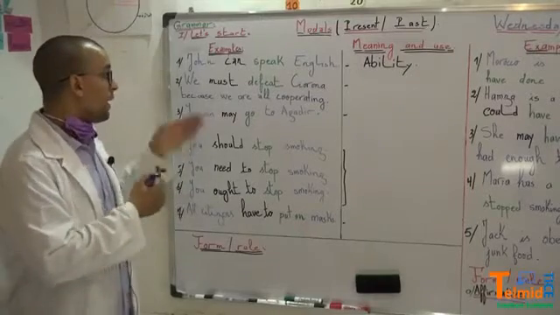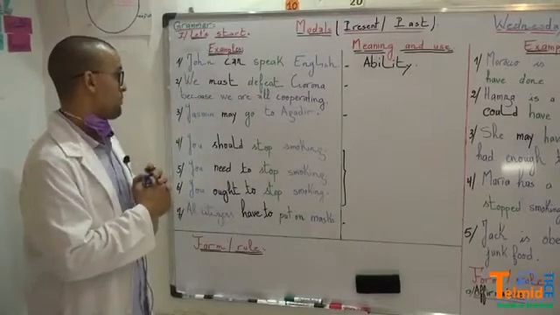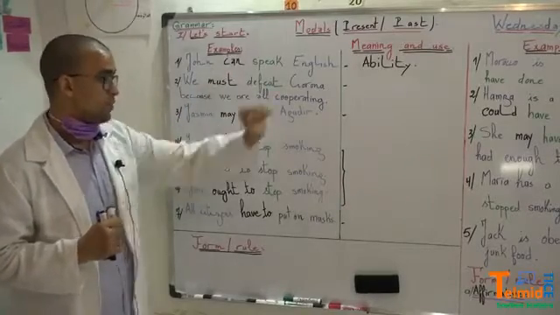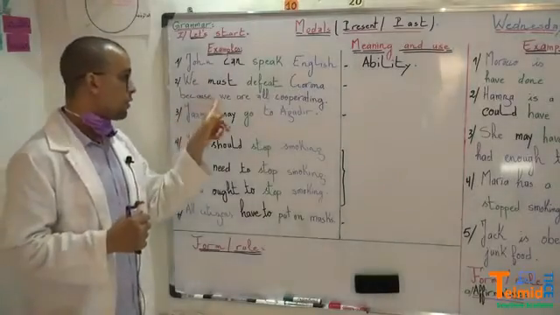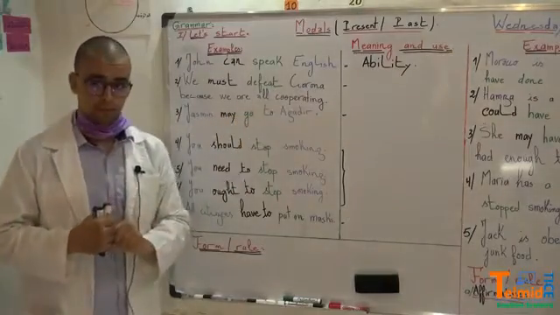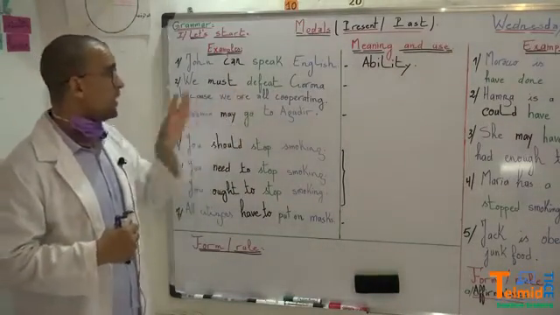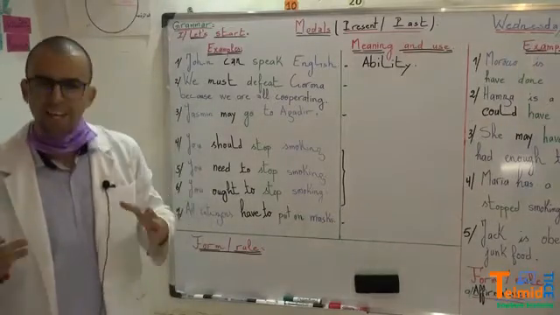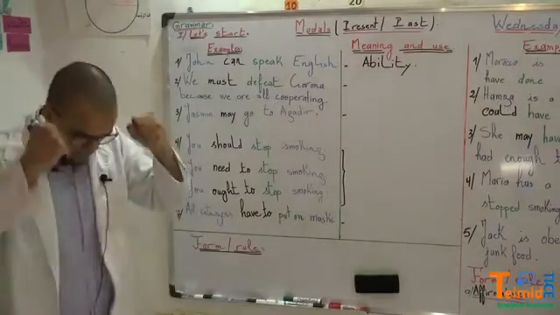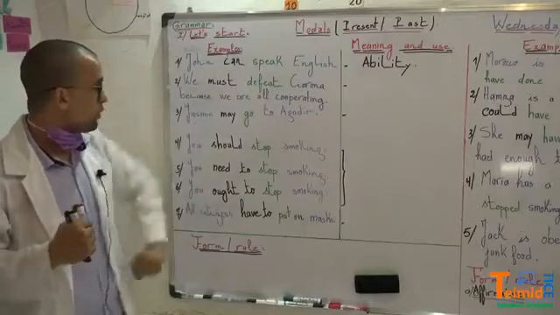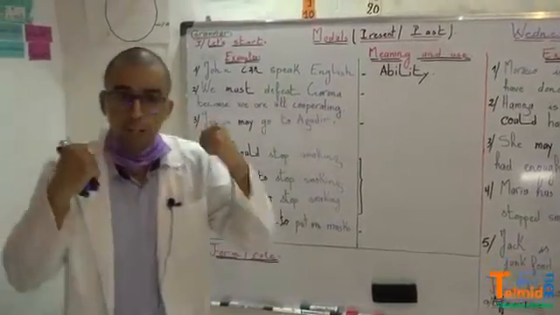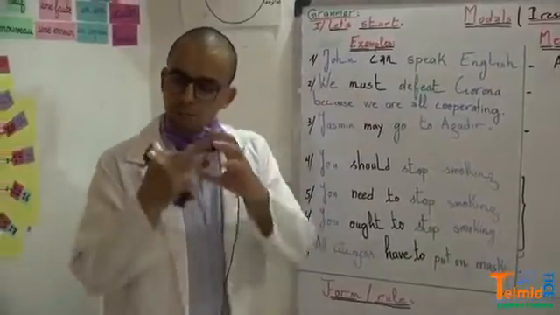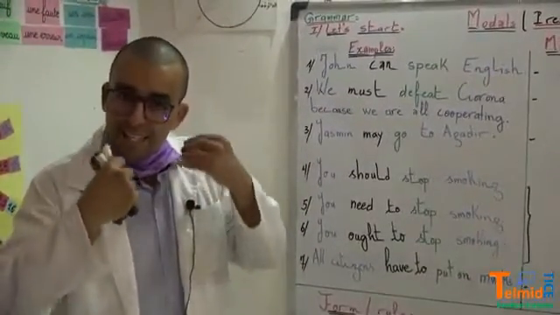In example number 2 we have, we Moroccans, we must defeat Corona. Why? Because we are all cooperating. The one who is talking here is sure. He said we must. It's not we should. We must defeat Corona because we are all working together. So must here expresses necessity.